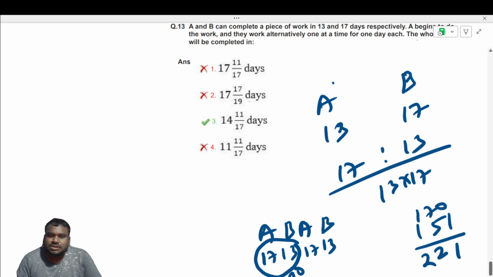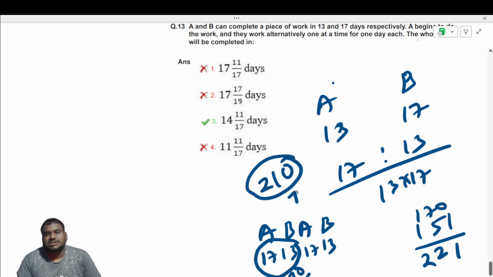So when they are working alternately, in 2 days, 30 parts. So 5 sets if you take 150, 6 sets 180, 7 sets 210. So 210 parts of work will be done by 7 sets. But in each set 2 days, right? So 14 days. In 14 days, 210 parts of work will be done.